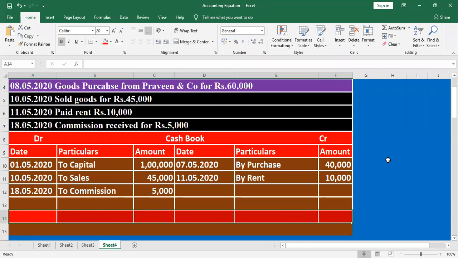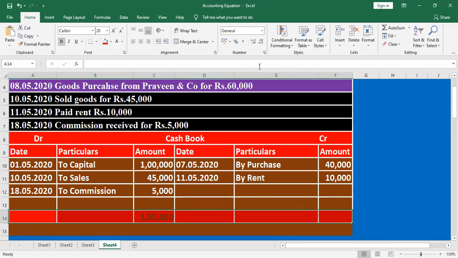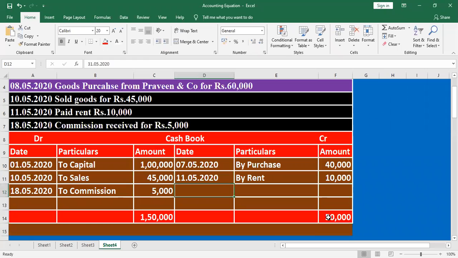Next, do the total of debit and credit. What is the total of debit here? 1,50,000. Then what is the total of credit? Here 40 plus 10, 50,000. What is the balance? Here only 50,000, so the balance is on the credit side. The balance in the credit side will be mentioned here.